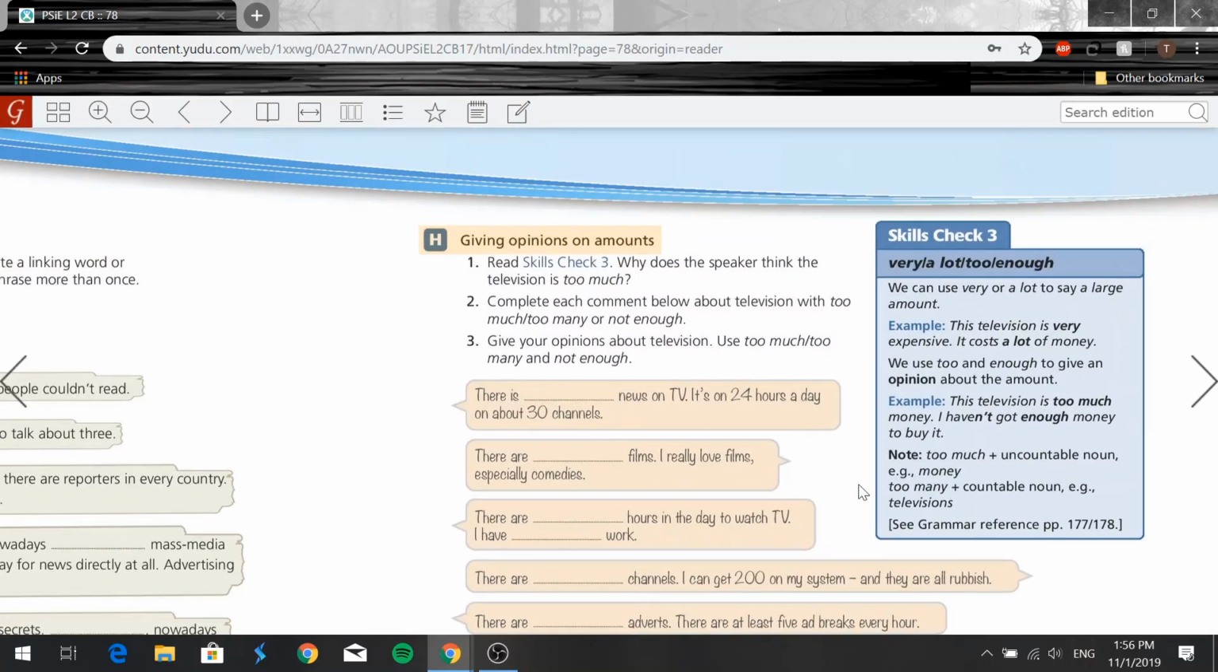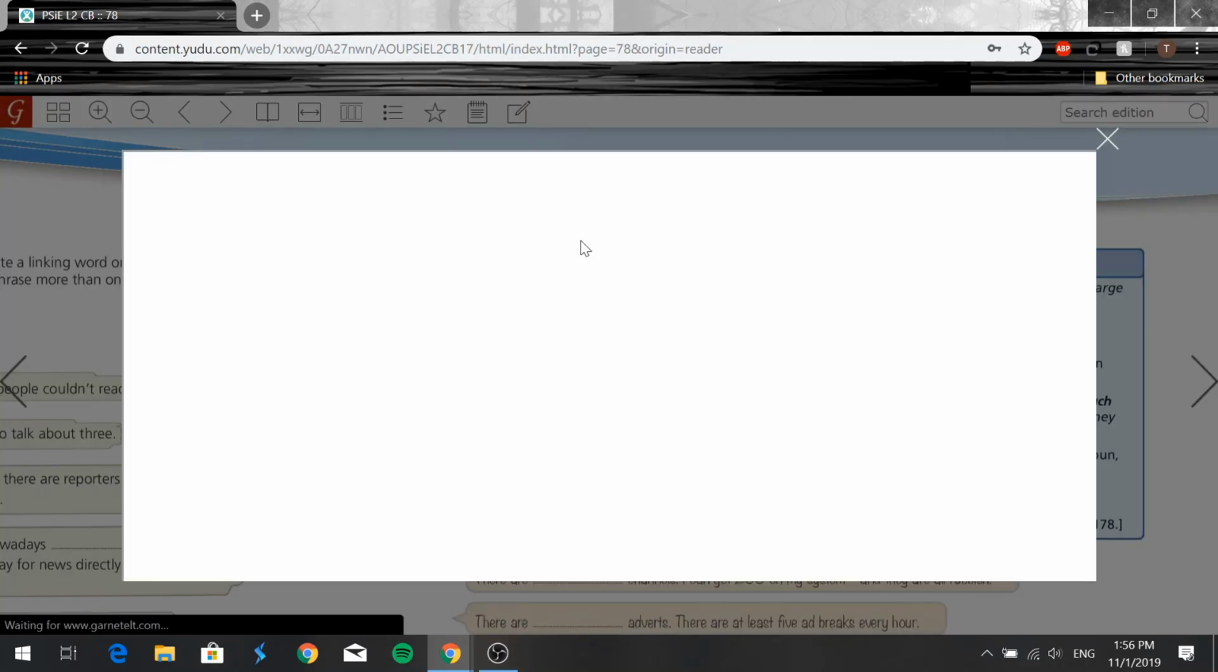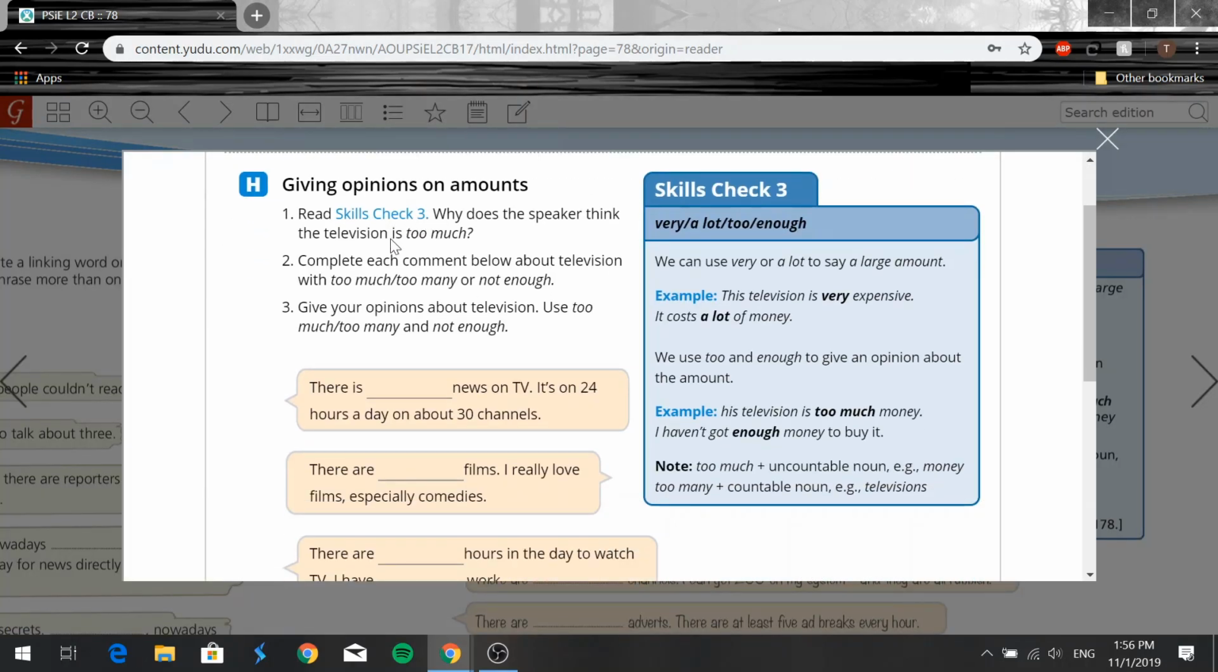So now let's go to exercise H here, giving opinions on amounts. Let's see what we have here. So we have read skills check 3. We already did that. Why does the speaker think the television is too much? Right. So based on his own personal opinion, why do you guys think that the television is too much? Well, it's pretty simple. It's because it's expensive, right? So we'll say it's too expensive. Okay? He hasn't got enough money, so that means that it's too expensive. Right?